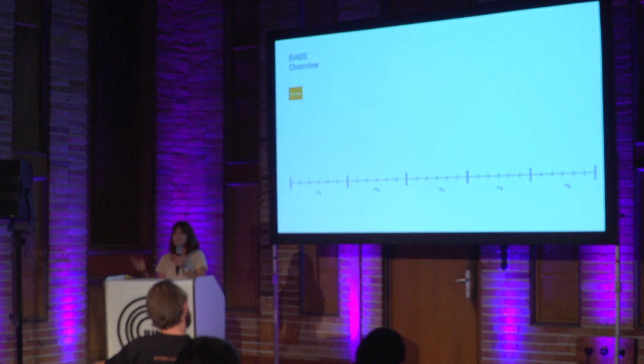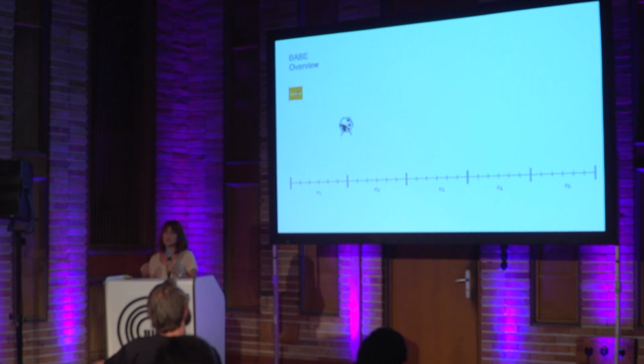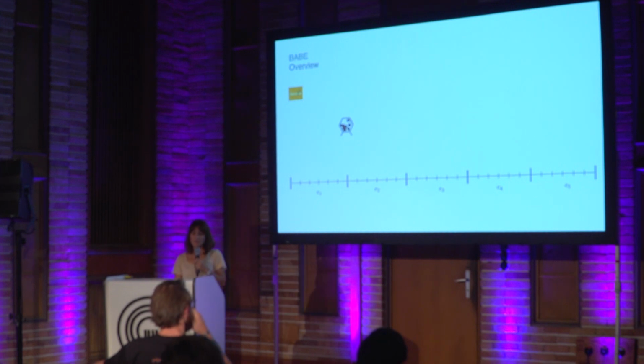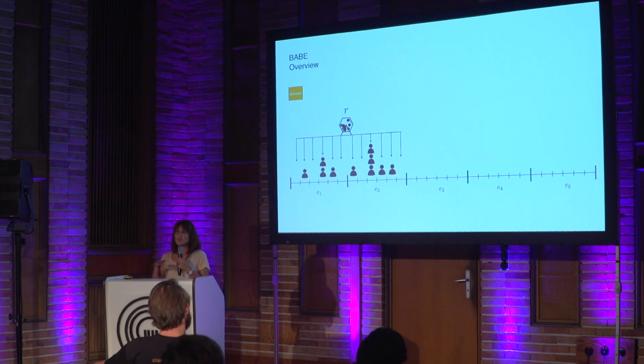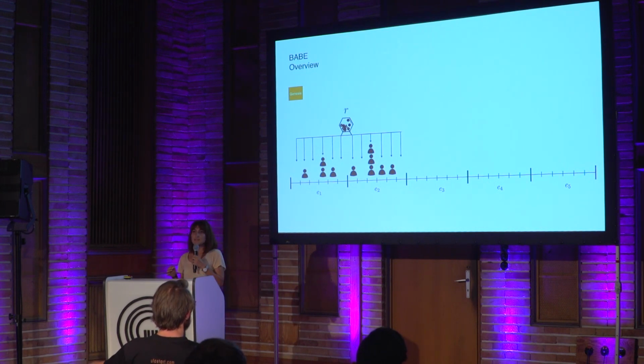So before giving the details, I want to show you a high-level overview of BABE. So we have a Genesis block as all blockchains, and this Genesis block includes a random number. This random number is used in the private lottery algorithm that assigns all validators randomly and privately. Here, privately means that the validators don't know who is selected. They only know if they are selected or not.